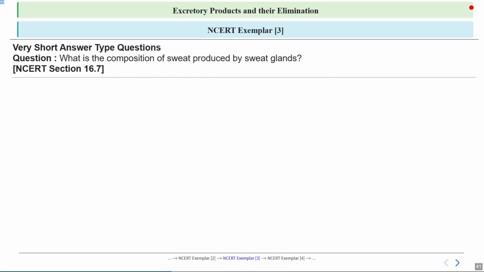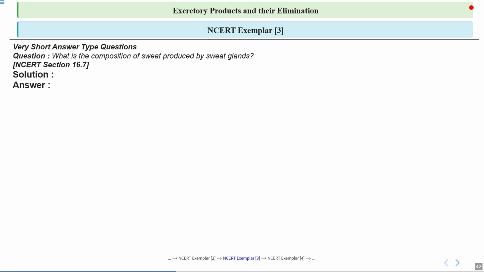Now this is question number 3 of very short answer type, and the question is, what is the composition of sweat produced by sweat glands? This question will cover NCERT section 16.7. Let's see the solution. Talking about general properties of sweat, it is primarily a watery fluid, and we have to note that it contains several components that play a crucial role in bodily functions. So this is not just normal water, it has many components that have specific roles. We will see each of them one by one.